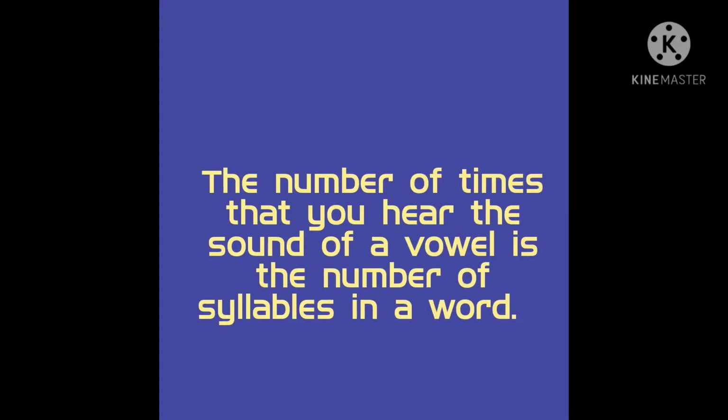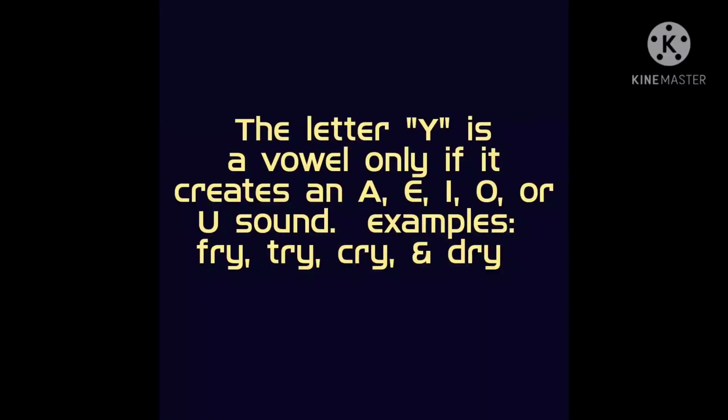The next point: the number of times that you hear the sound of a vowel is the number of syllables in a word. And every word has 1, 2, 3 or many more parts depending on how big the word is. So every part of that word is called a syllable. Sometimes a consonant can also behave as a vowel if it creates an A, E, I or U sound in a word. For example, fry, try, cry and dry.